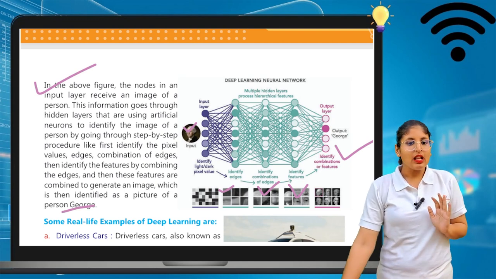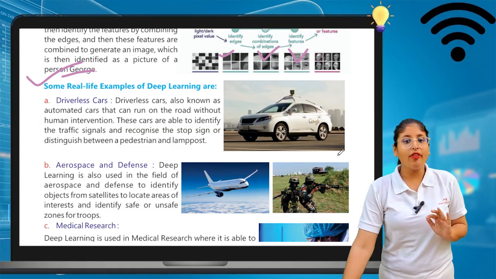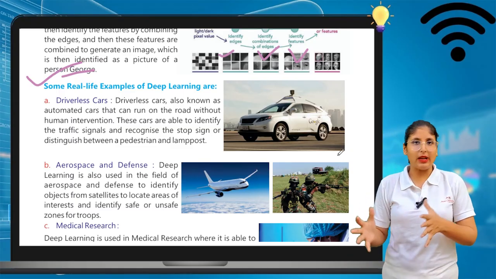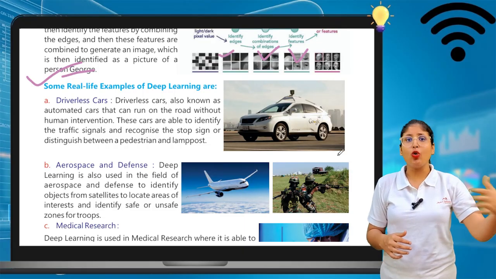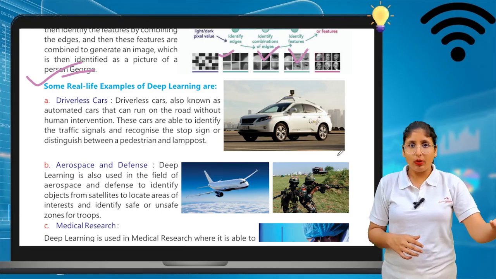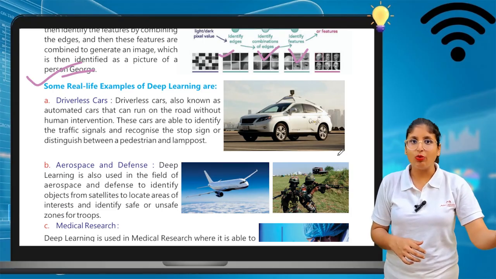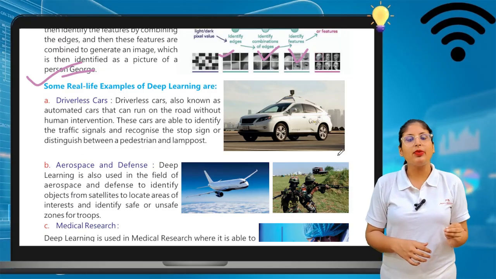Now some real life examples of deep learning. In machine learning we see examples like video and audio recognition, speech recognition. With the help of machine learning we are able to do these. Now with the help of deep learning, what are the real-world examples we are using?